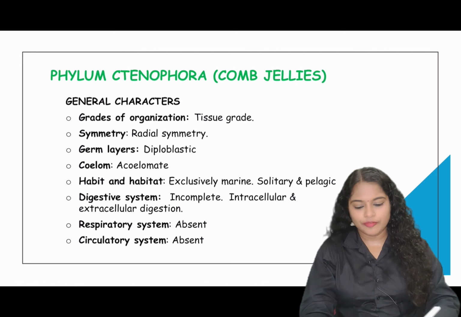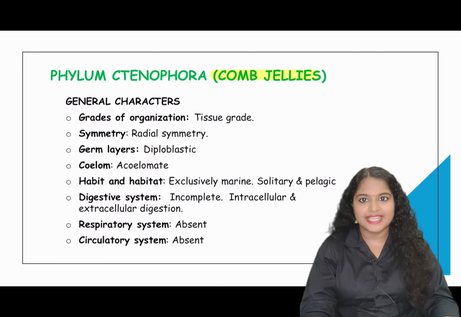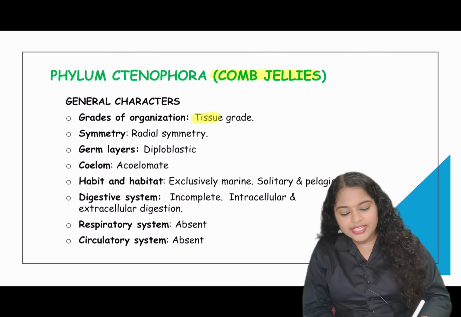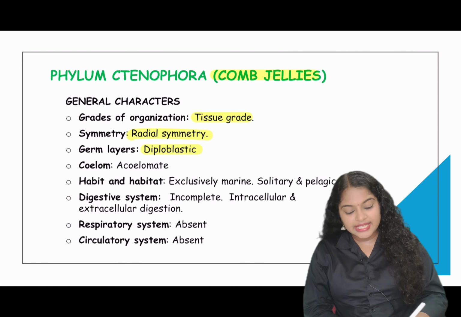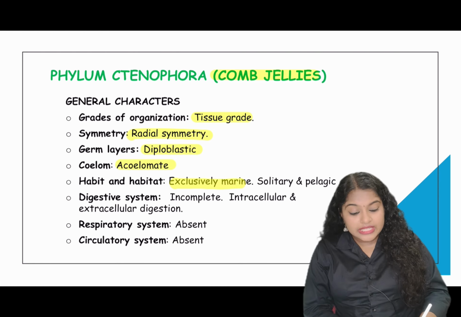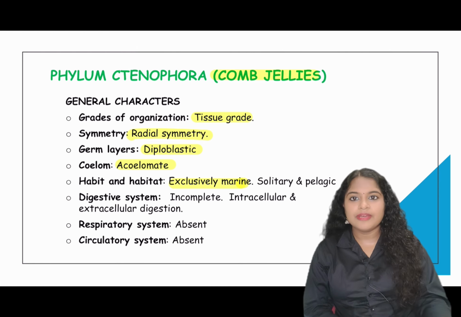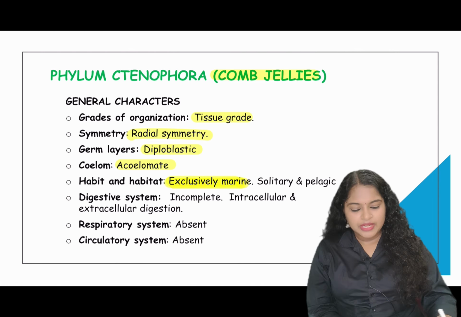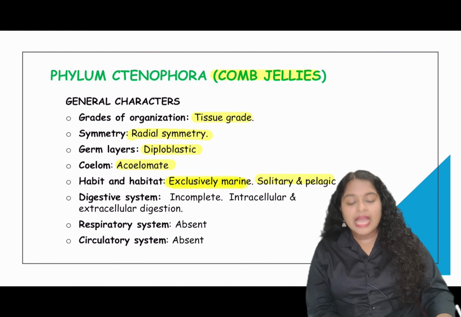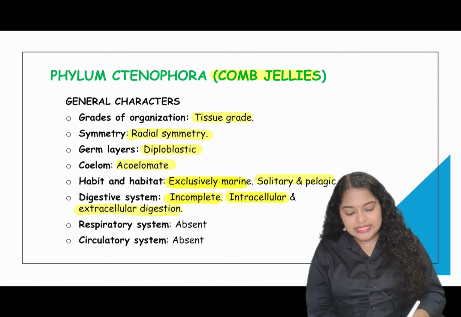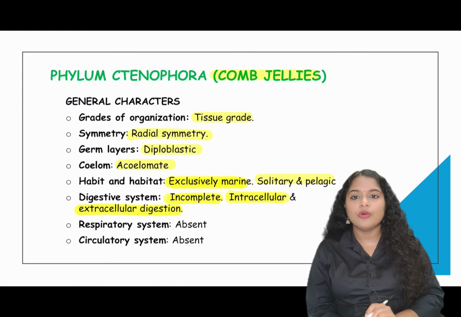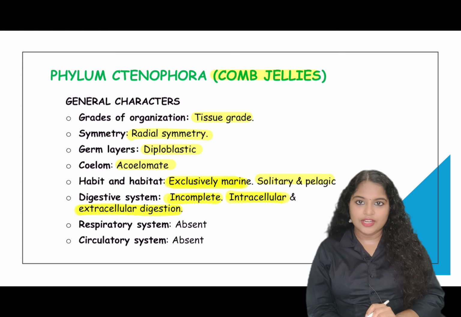Next is phylum Ctenophora. They are also called comb jellies. Now let us see the general characteristics of this phylum. They have tissue level of organization, they are radially symmetrical, diploblastic, acoelomate, exclusively marine. So exclusively marine means they are only found in marine habitat. Now they are solitary or pelagic forms, and they have an incomplete digestive system, but they have both intracellular as well as extracellular digestion.